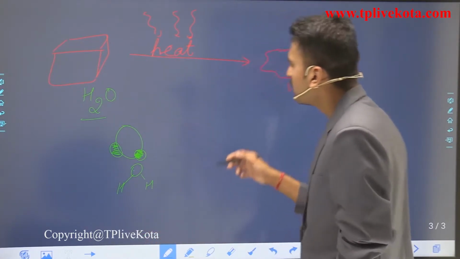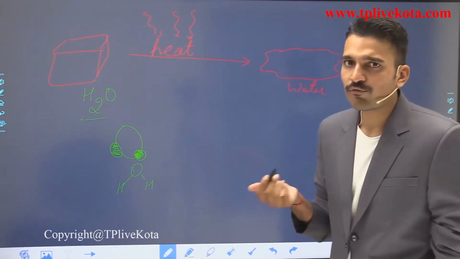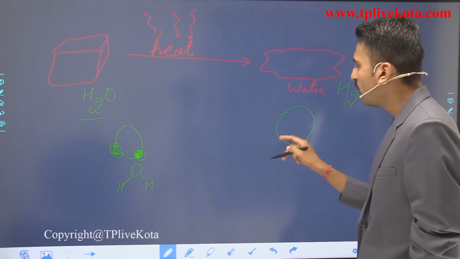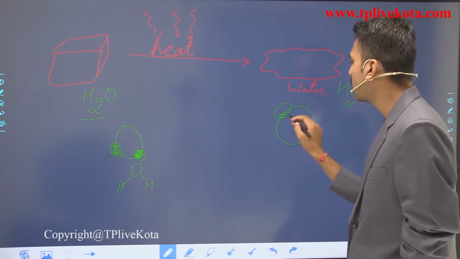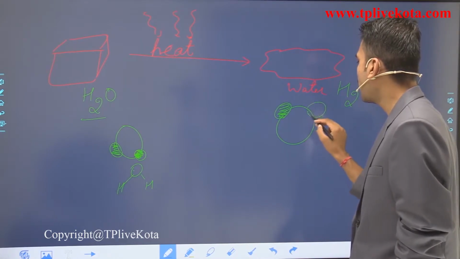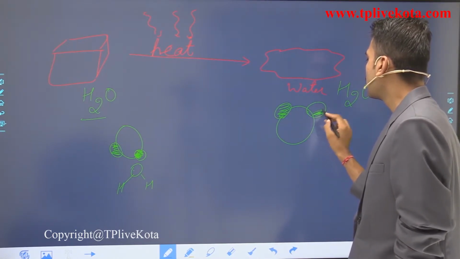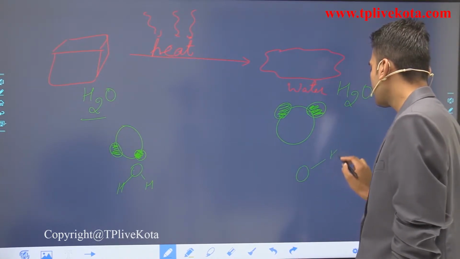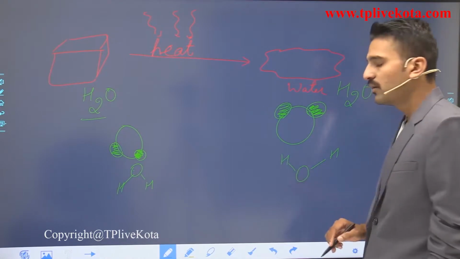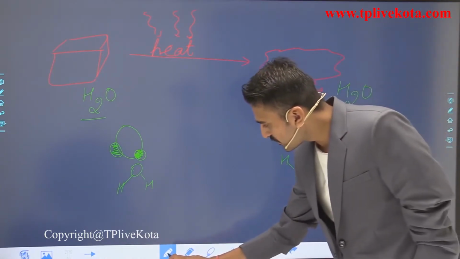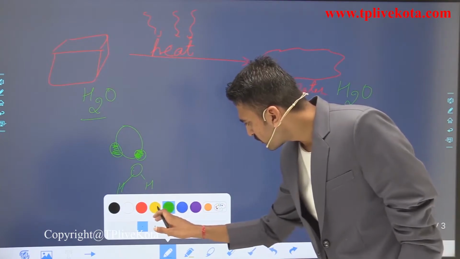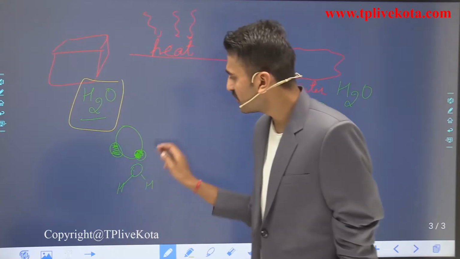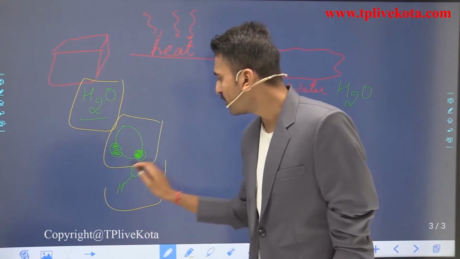So what is happening here? It is changing into water. And what is the formula of water? H2O. That is one oxygen atom attached with two hydrogen atoms at a certain angle. Or you can simply write it like this. So let us examine, has the molecular structure changed or not? What is the molecular formula here? H2O. What is the structure here? Just like that, or you can represent it like this.